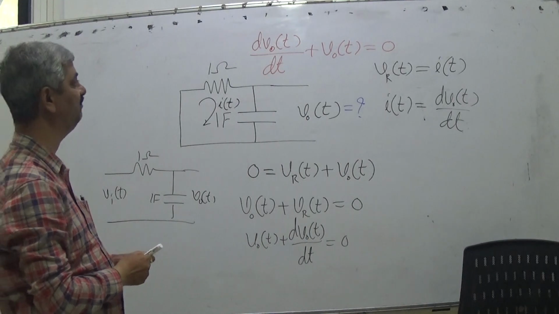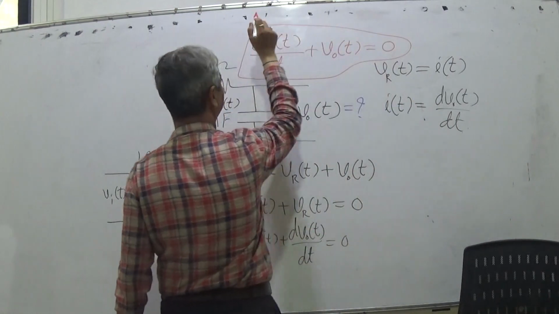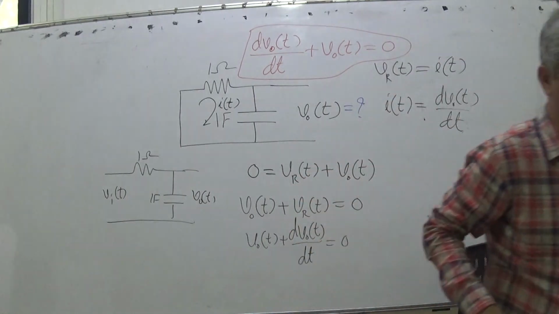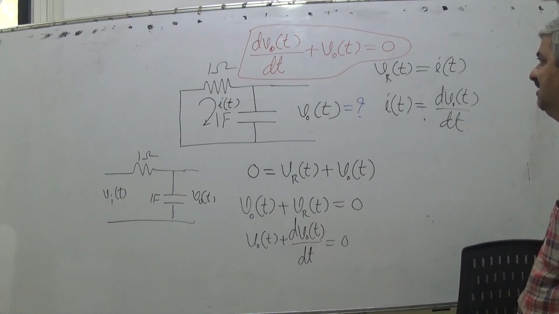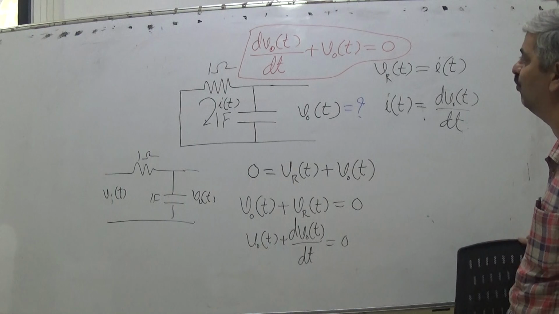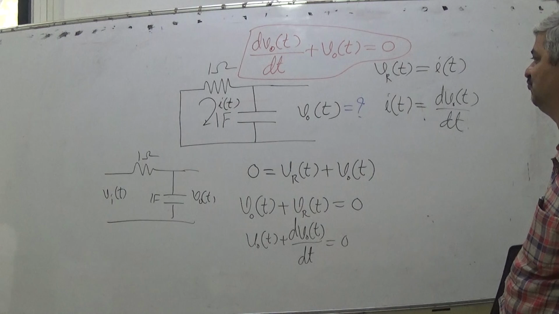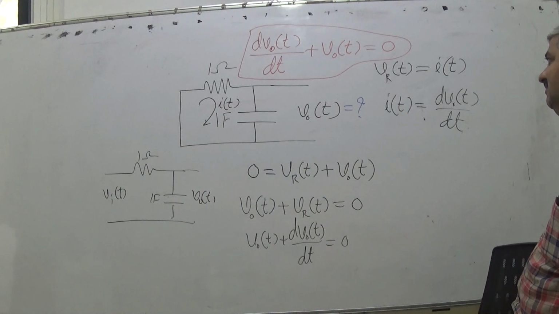So what will be the solution to this differential equation? It's very interesting. Try to understand: the rate at which the voltage is changing plus the actual voltage is 0. The rate at which voltage is changing plus the actual voltage is 0. So what would be the solution?